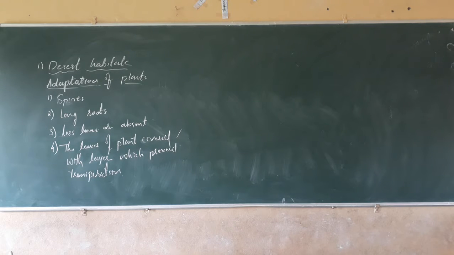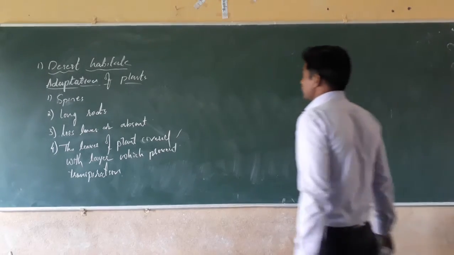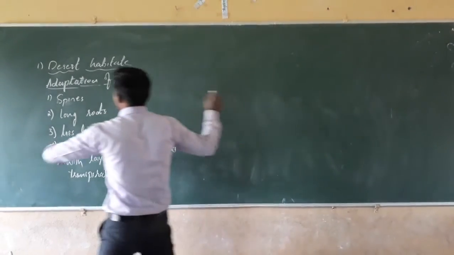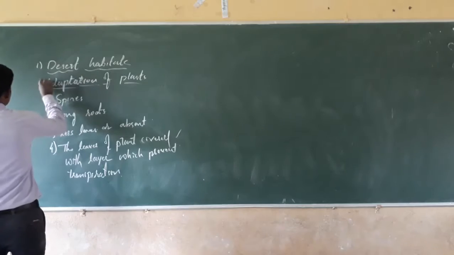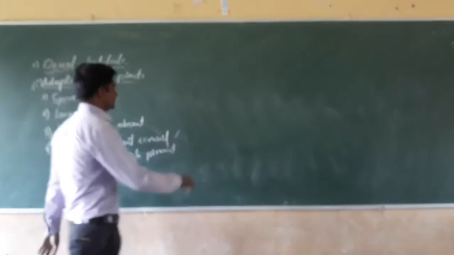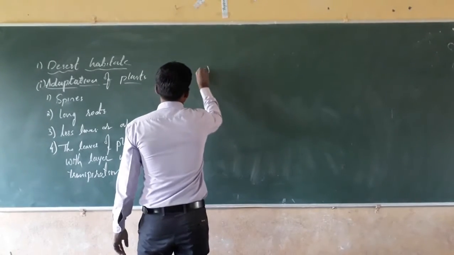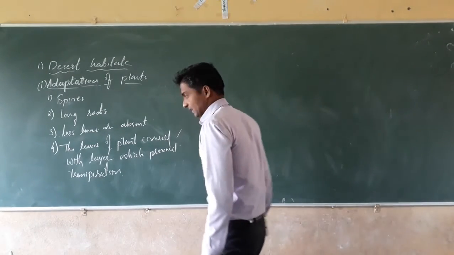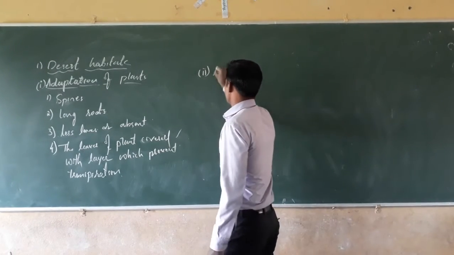Next, the adaptation of animals of the desert.